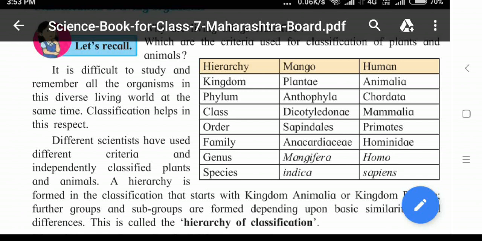This is called the hierarchy of classification. According to the shape, size, species, genus, family, class, every animal and plant can be classified, and this method is called the hierarchy of classification.